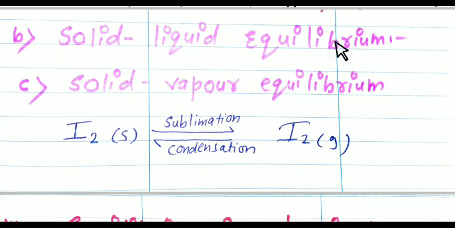It is a common example of solid-liquid equilibrium, meaning ice and water both remain at a constant temperature, and you can maintain the temperature at 273 Kelvin in a thermos flask. So it is nothing but solid-liquid equilibrium.